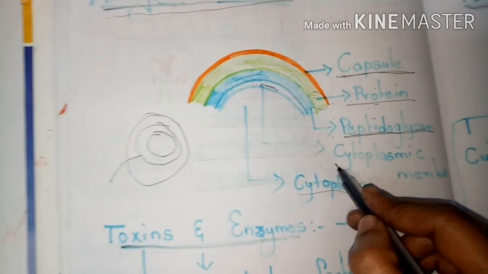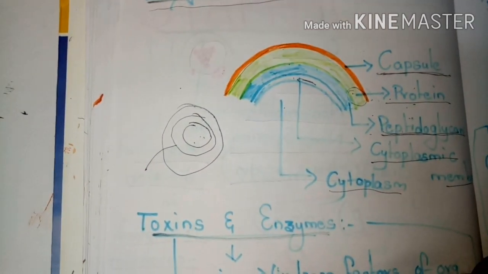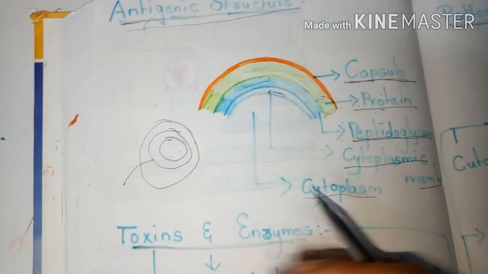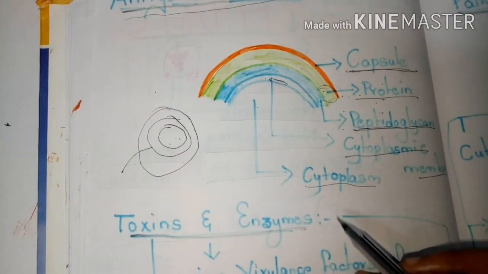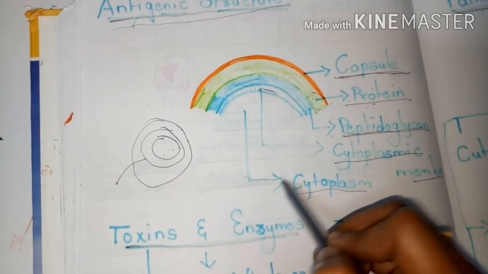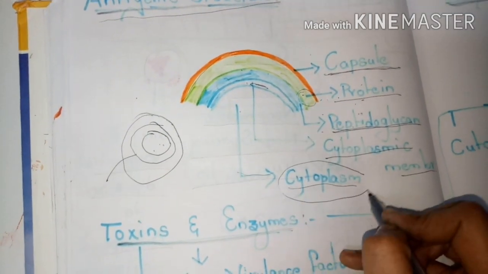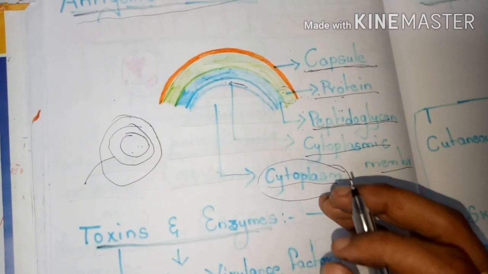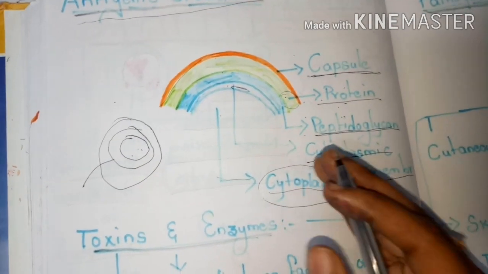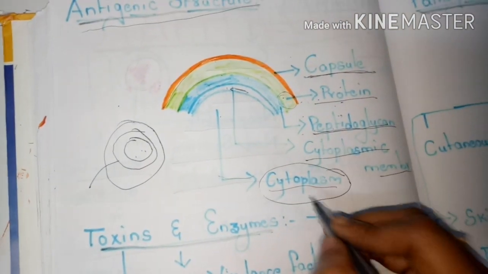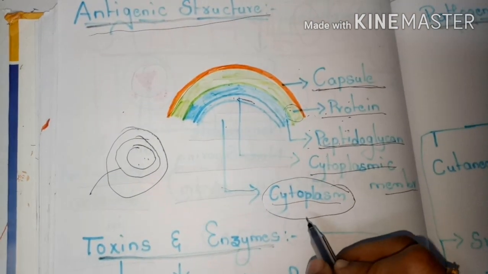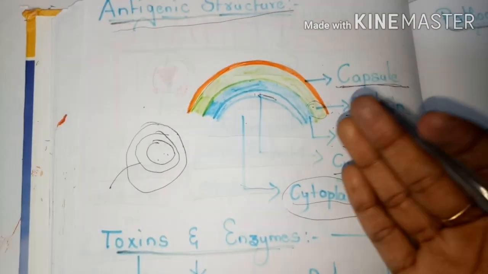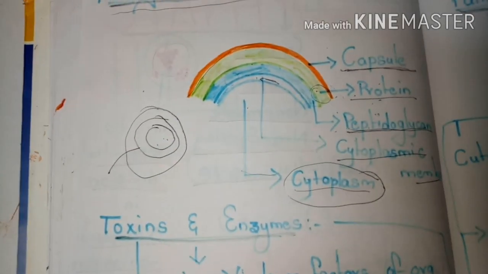Next, go to the cytoplasmic membrane. The cytoplasmic membrane is a membrane which protects the internal parts of the cell. Next, the cytoplasm. The cytoplasm has the genetic material, ribosomes, and the components present in the prokaryotic body of the bacteria. These are the different structural parts of the antigen Staphylococcus aureus.